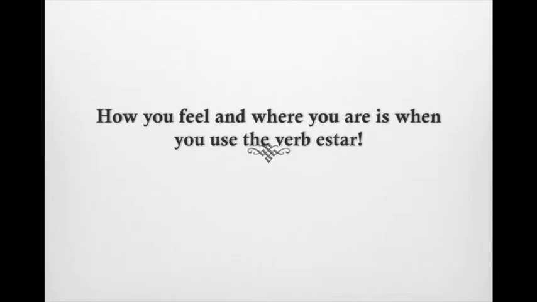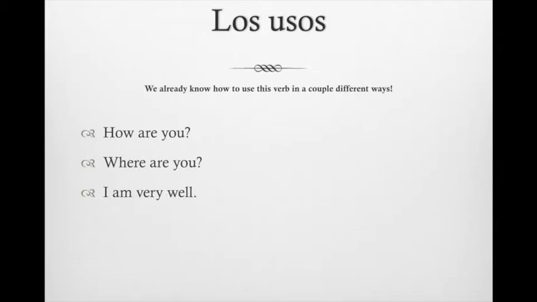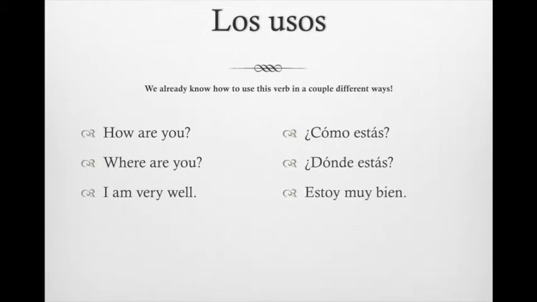The general rule of thumb, without getting too far into ser versus estar, is that how you feel and where you are is when you use the verb estar. And we already know how to use this verb in a couple different ways. For example, how are you, where are you, and I am very well, we conjugate the verb estar. If you remember, ¿cómo estás?, ¿dónde estás?, and estoy bien, or estoy muy bien. All conjugations of the verb estar.